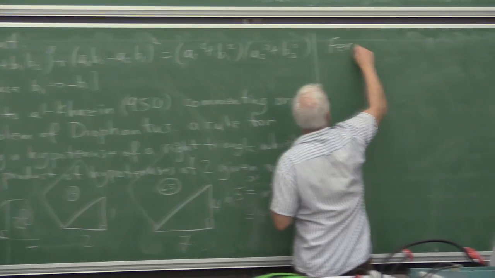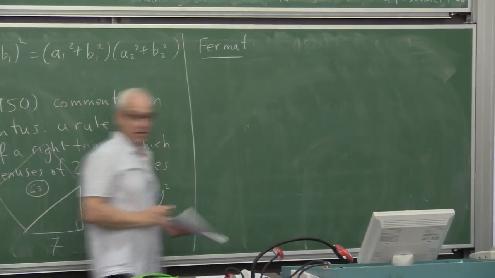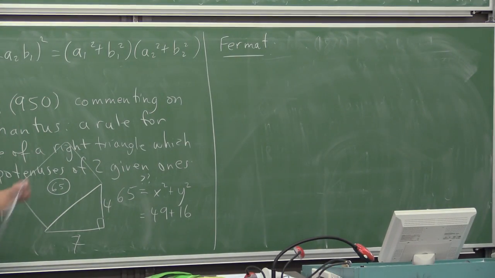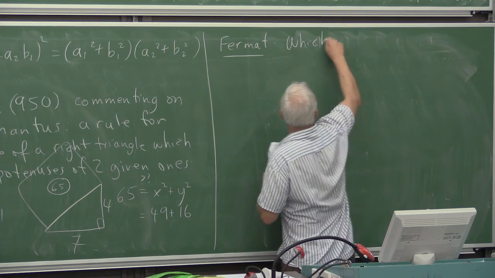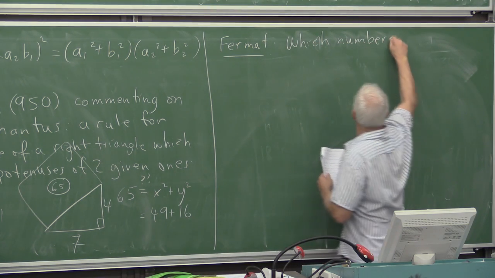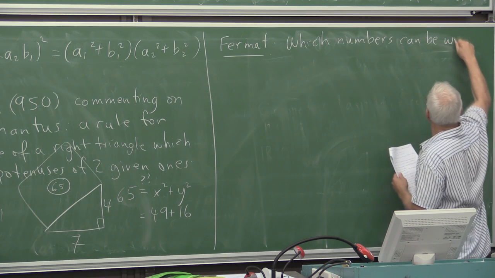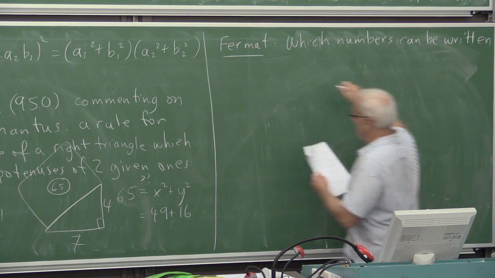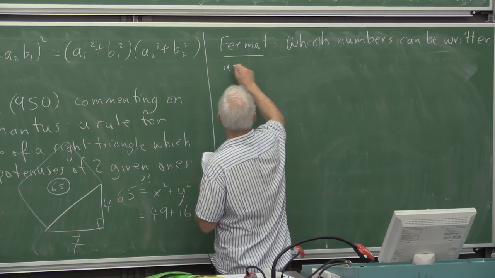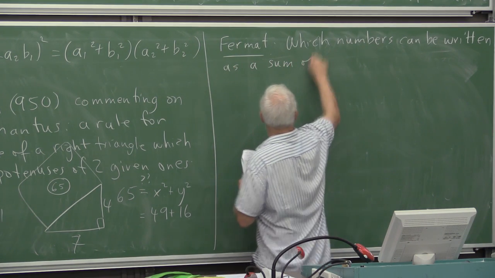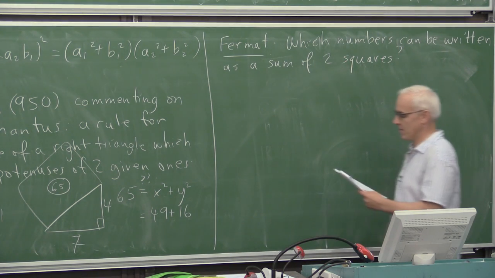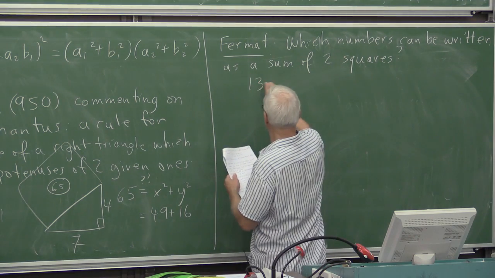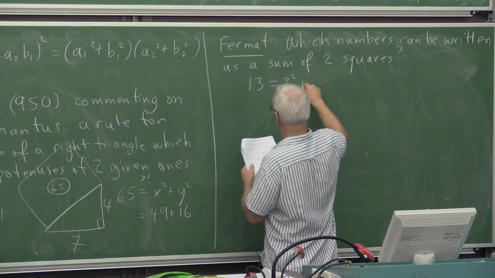Much later, the great 17th century French mathematician Fermat, who was responsible for invigorating number theory in the modern European era, asked which numbers can be written as a sum of two squares. So for example, 13 can. 13 is 3 squared plus 2 squared.